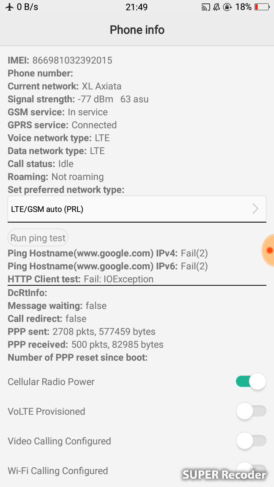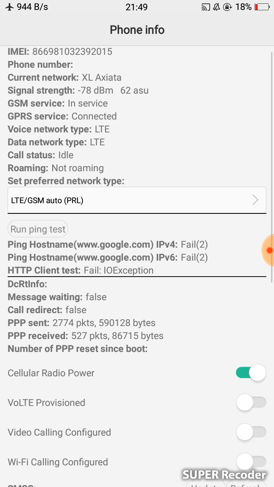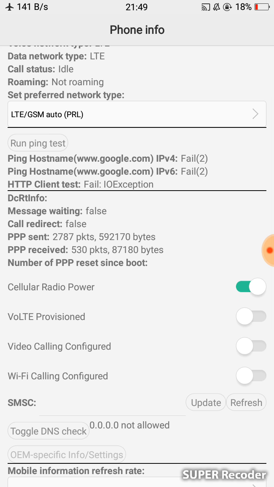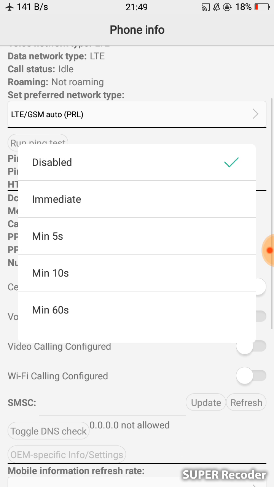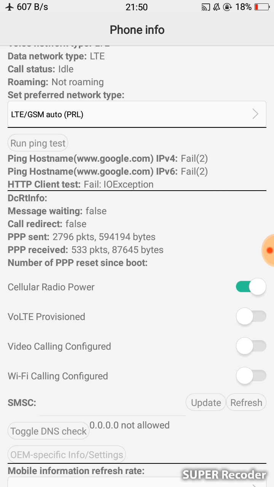You see in GPRS service, if it shows connected, you can try to open YouTube to check whether your internet is working or not. If it's working, you just need to have fun.